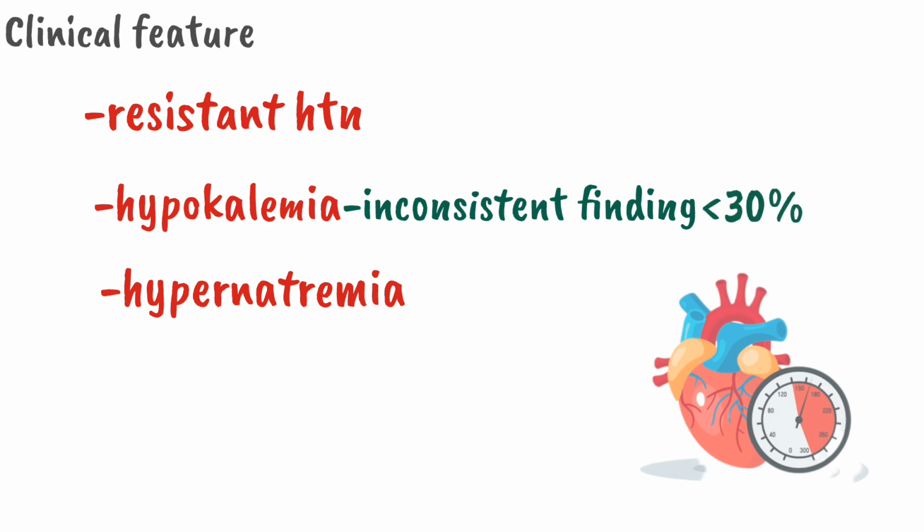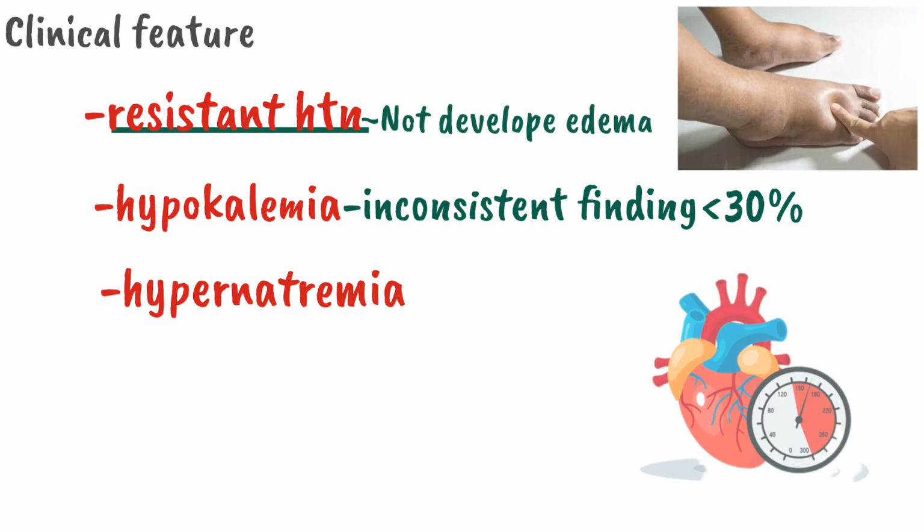One important concept which I would like to highlight in the clinical features of hyperaldosteronism is that the patient has hypertension, but will not develop edema because the patient will have a normal volume status. How is this possible? It is possible because of a phenomenon called aldosterone escape.